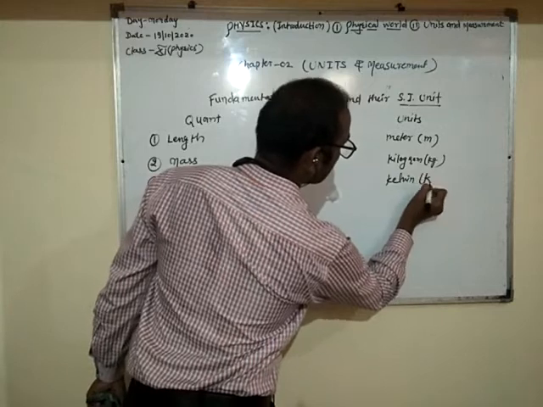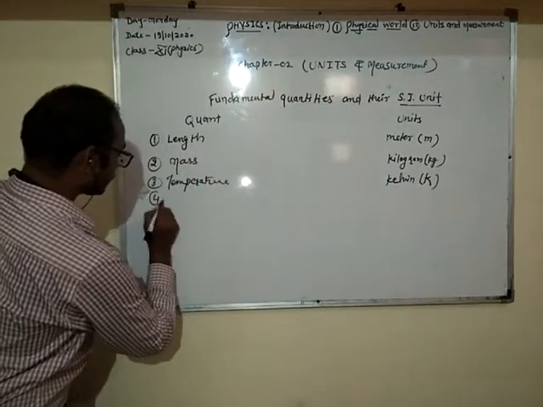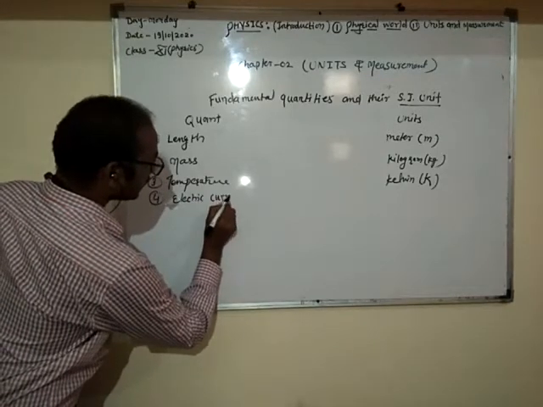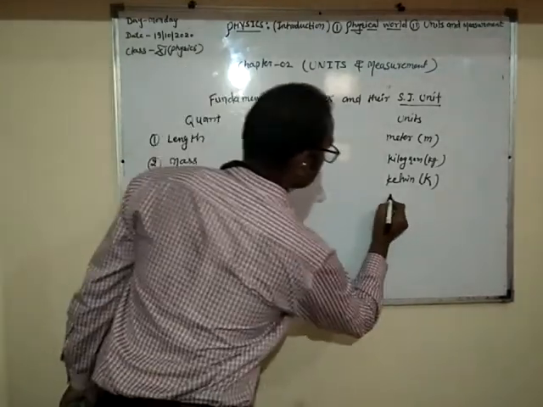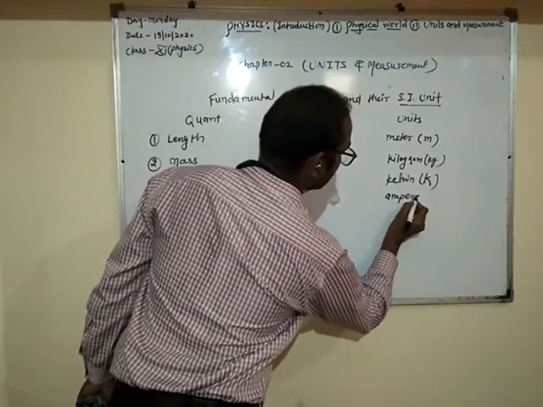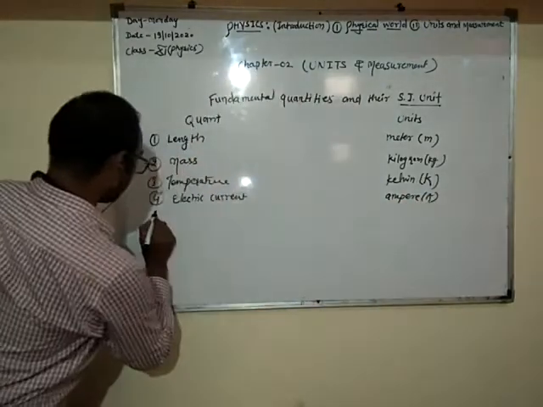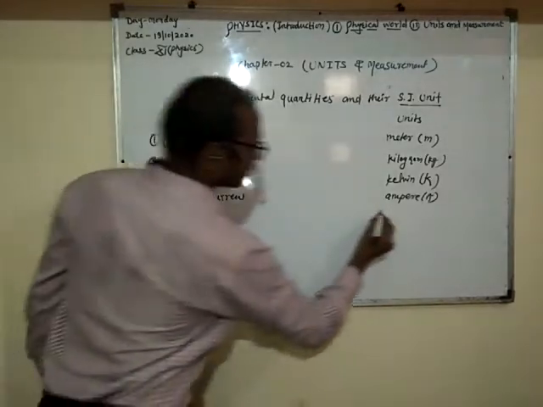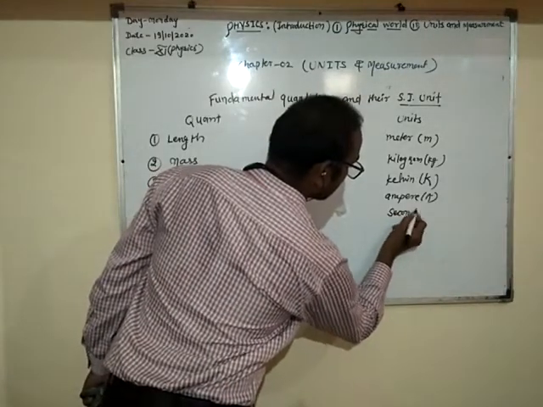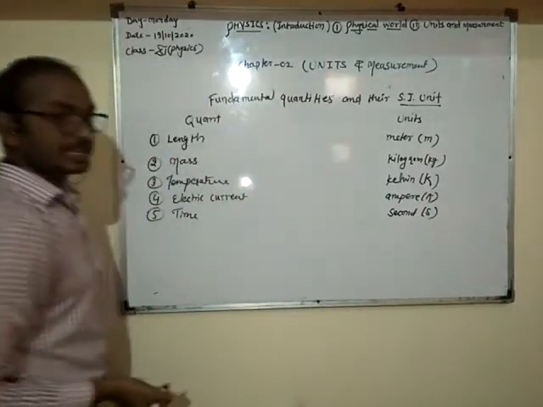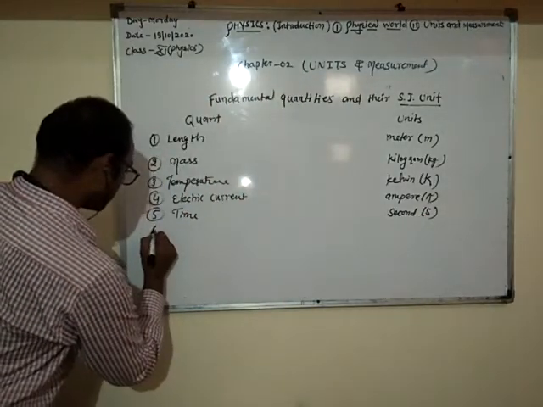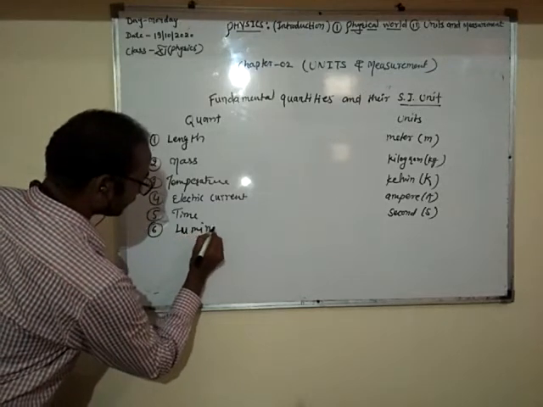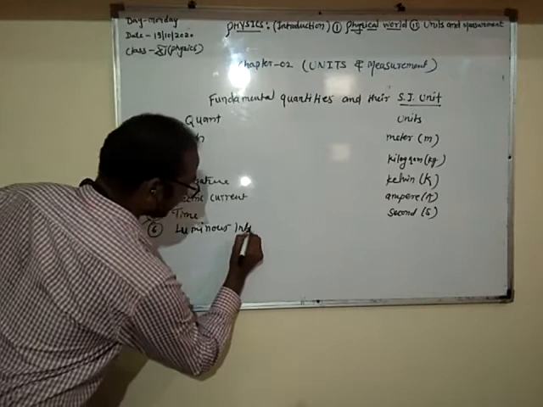Fourth, electric current. What is this? Ampere. Fifth, time. That is second, in short small s. Sixth, luminous intensity.